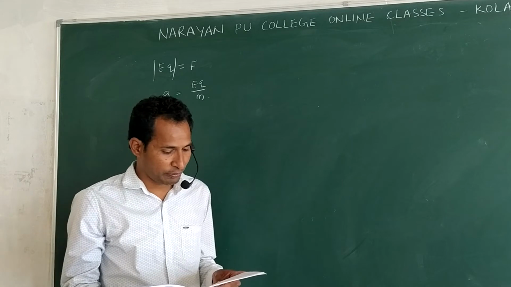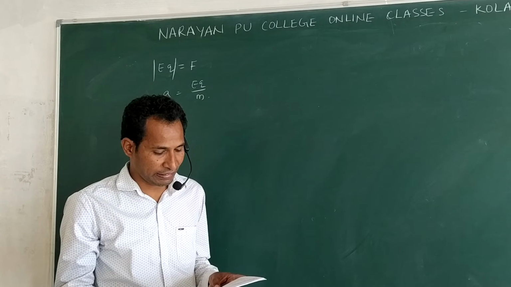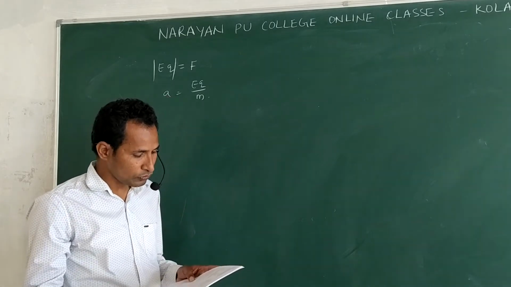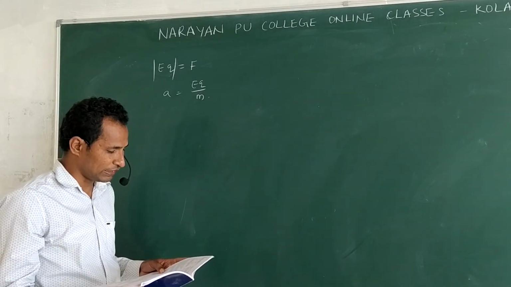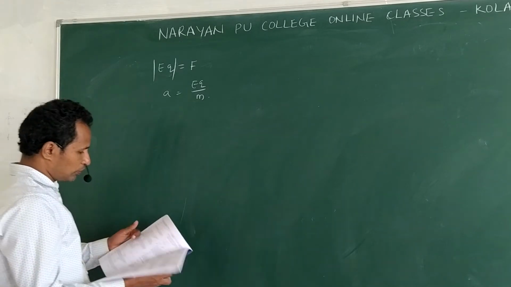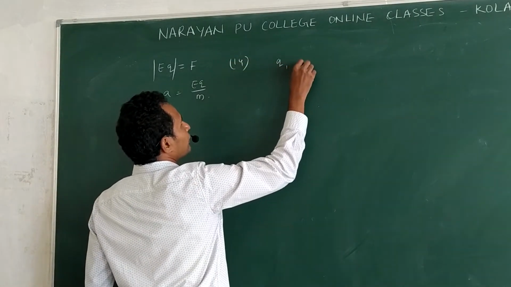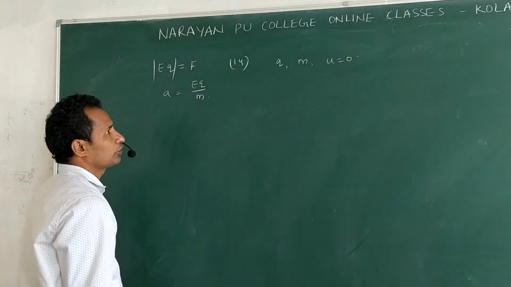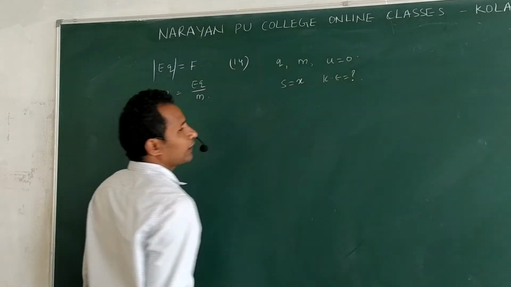A particle of mass m and charge Q is released from rest in a uniform electric field. The kinetic energy attained by the particle after moving a distance x is. Clear? A particle of mass m and charge Q is released from rest in a uniform electric field. Kinetic energy attained by the particle after moving a distance x. Now come to question 14. Charge Q, mass m, they released from rest. So initial velocity 0, displacement is x. Then they are asking kinetic energy.